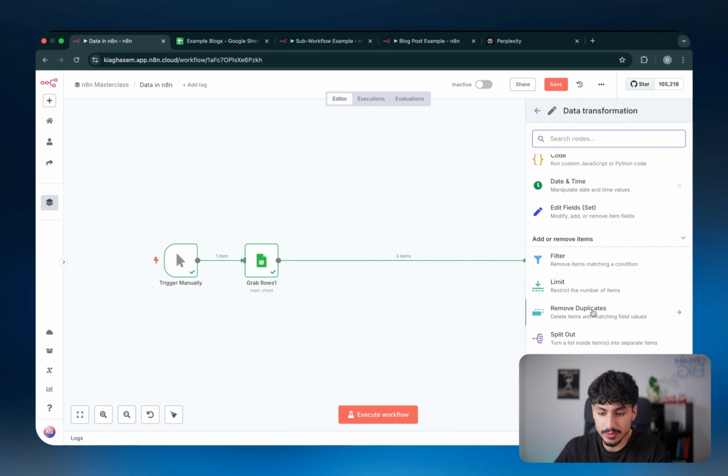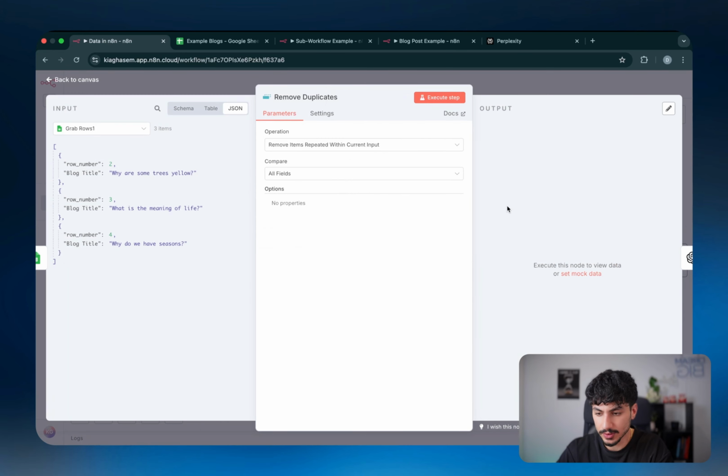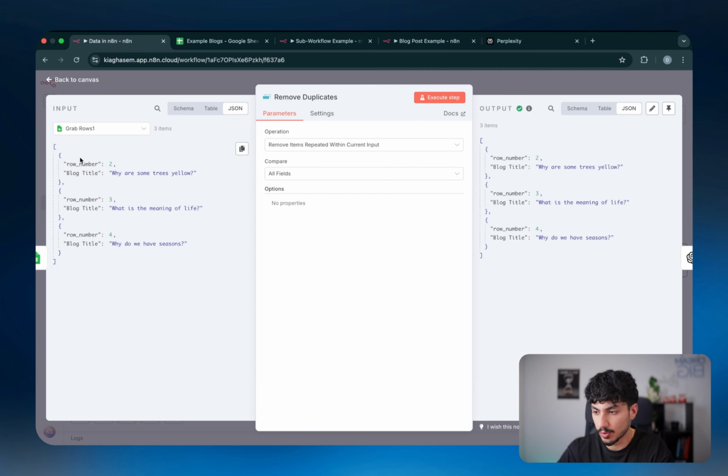Now, the next one is remove duplicates. And as the name suggests, the remove duplicates node just allows you to remove duplicate items. So if I were to click on the first one, this one says remove items repeated within the current input. So if I run this right now, you can see that nothing is going to get removed because all of these items are completely unique. So the values inside the keys or the fields or variables inside each of these items is completely unique. And so none of them got removed.